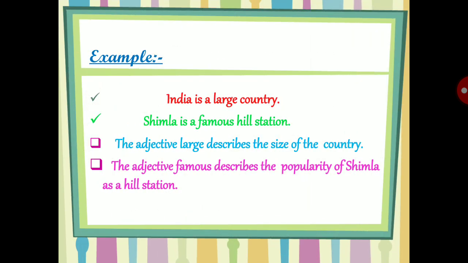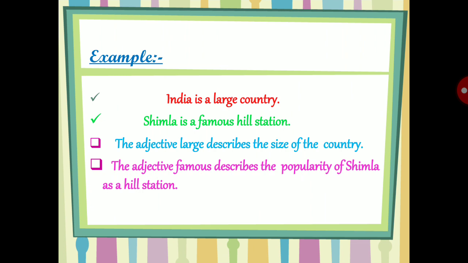So, examples are here. First, India is a large country. Second, Shimla is a famous hill station. In the first example, you can see the adjective large is used, which describes the size of the country.